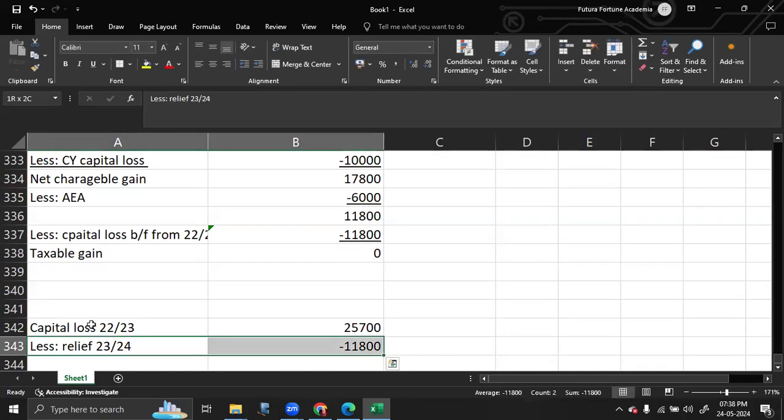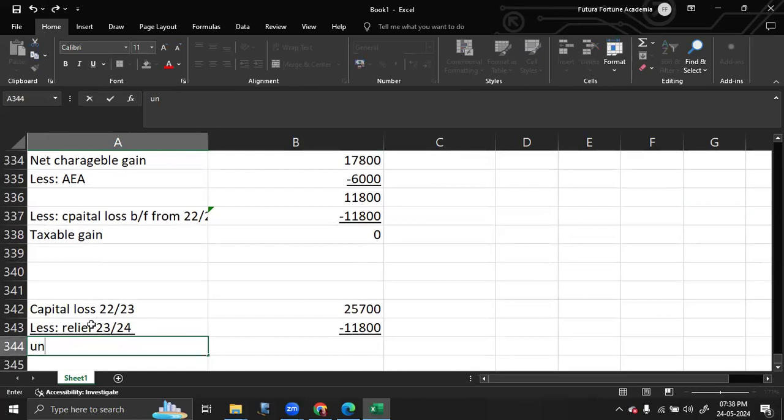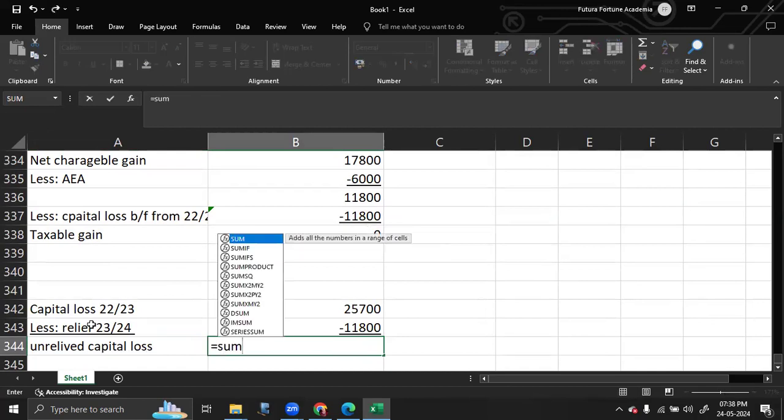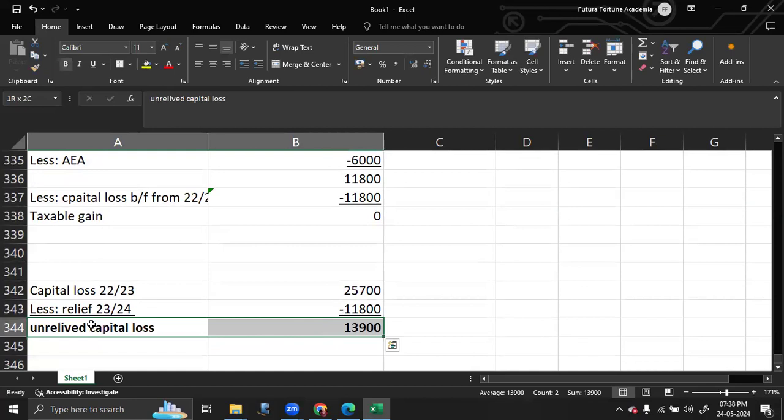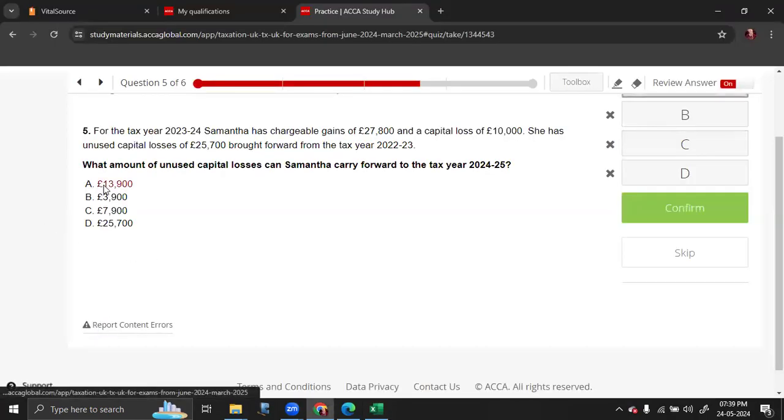That means you are still left with an unrelieved capital loss equal to 13,900. This is the amount you'll carry forward to the 24-25 tax year. So that is 13,900.